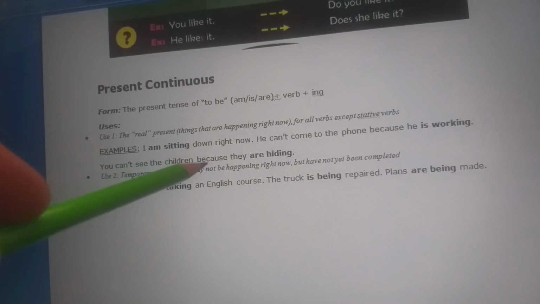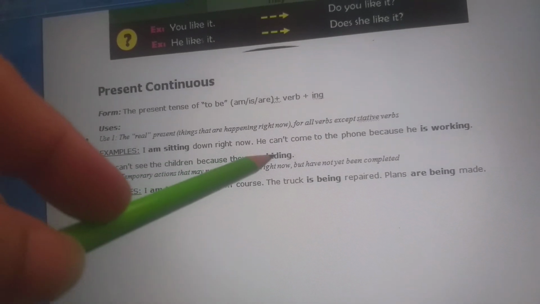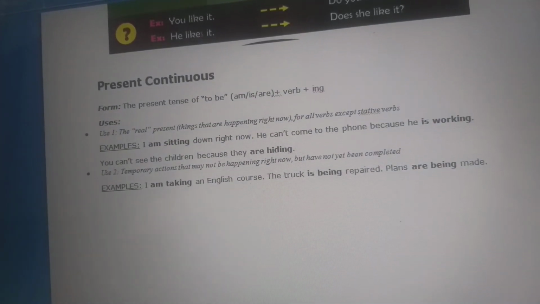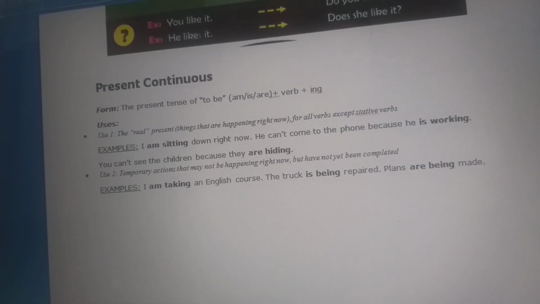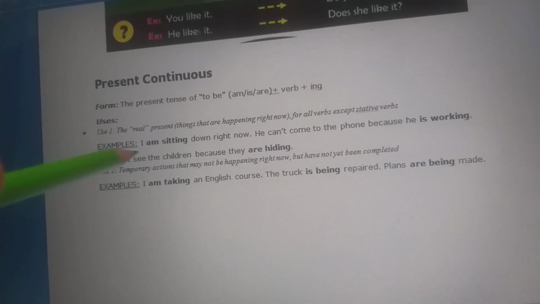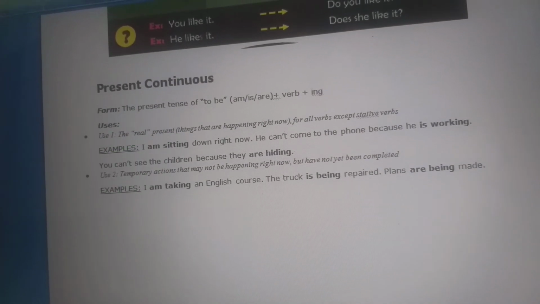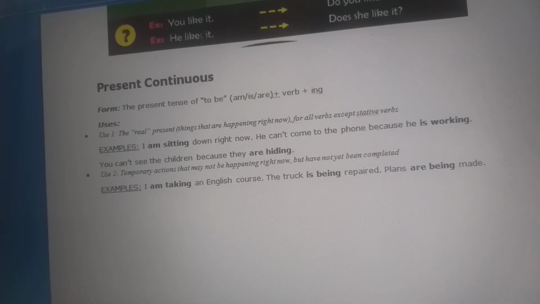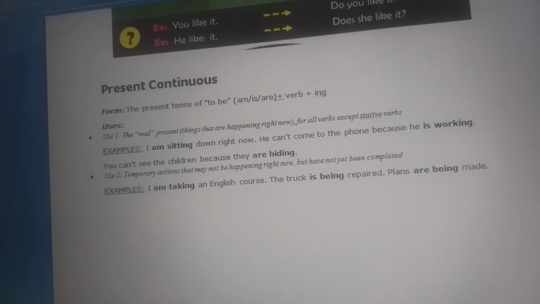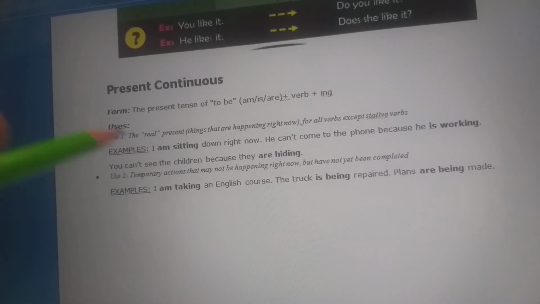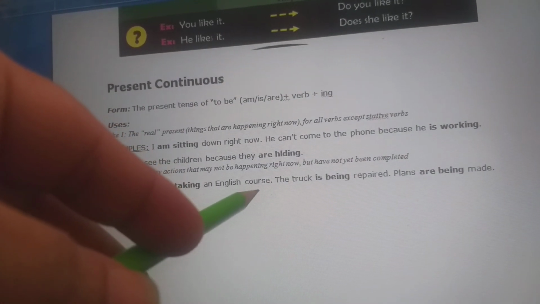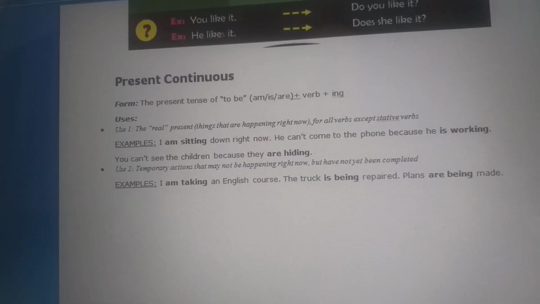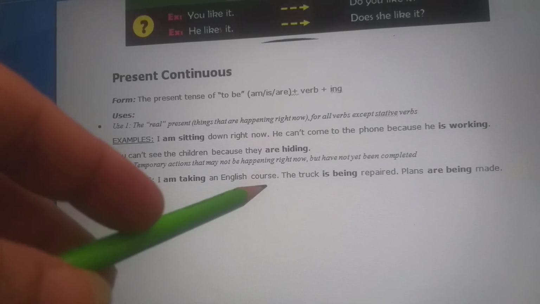You can't see the children because they are hiding. Are and hiding. Then one more example. This is the temporary action, because they are hiding. They won't always remain hidden. They are going to come out also. So this is a temporary action. Like I'm taking an English course. So you're taking an English course means now you are doing it, but later on you will finish it off.